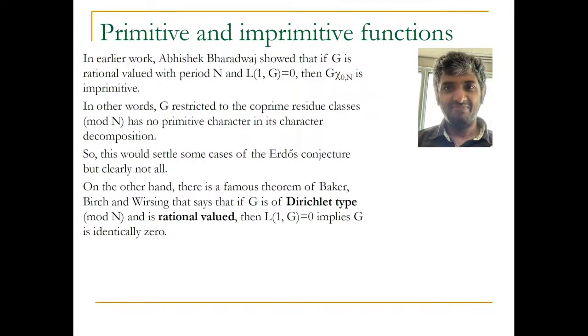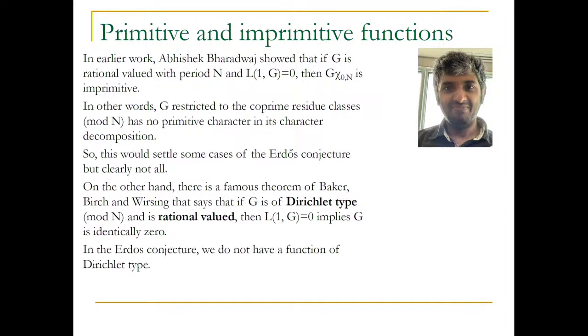On the other hand, in the famous theorem of Baker-Birch-Versing that I've been alluding to, if G is of Dirichlet type and rational valued, then L1G 0 implies G is identically 0. So they settled it if G is of Dirichlet type and rational valued, finished. But now we need to allow, remember, our function is not a function of Dirichlet type. It only takes plus or minus 1, and it may not be supported only on the coprime residue classes, it may be other things as well. So that's another part of the problem, so we have to deal with that.